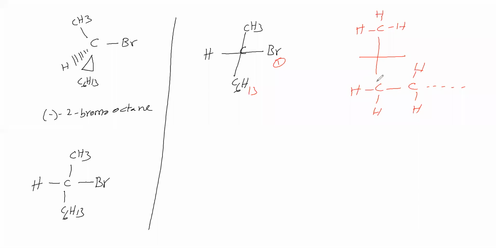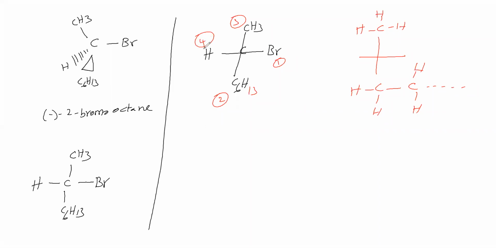Here carbon is there, here also carbon is there. Both have the same atomic number. When you go to the next atom, here the next atom is hydrogen, but here the next atom is carbon. Since this has a higher atomic number, this group gets higher priority. So here second priority, here third priority, and this is fourth priority. So we have given the priority. Now, which one is the least priority? This one is the least priority.